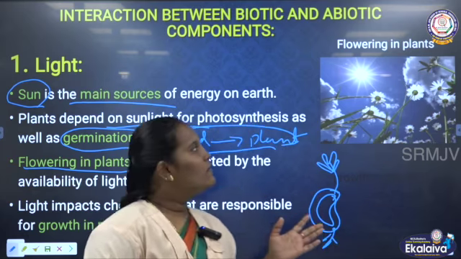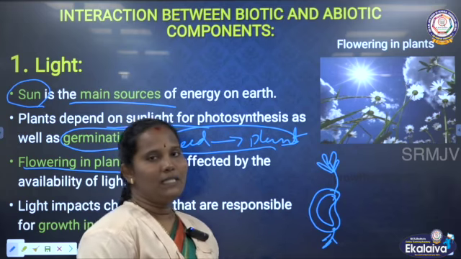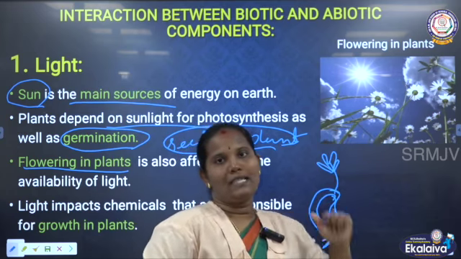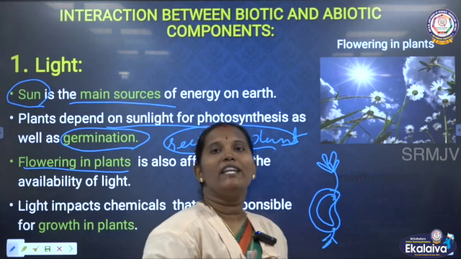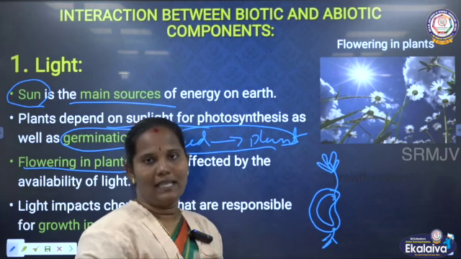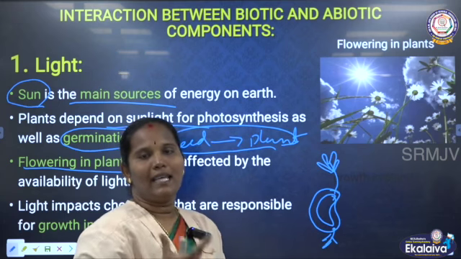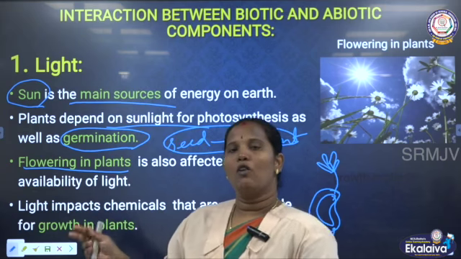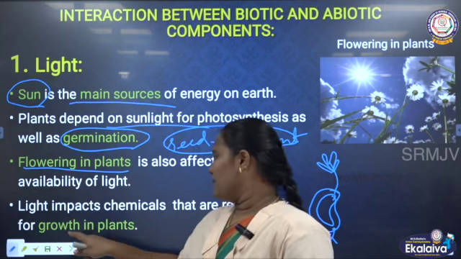Apart from this, we can say some examples. We know the sunflower. The sunflower always turns its face towards the sun, because without the sunlight it cannot bloom. This is an example of how plants depend on the light.